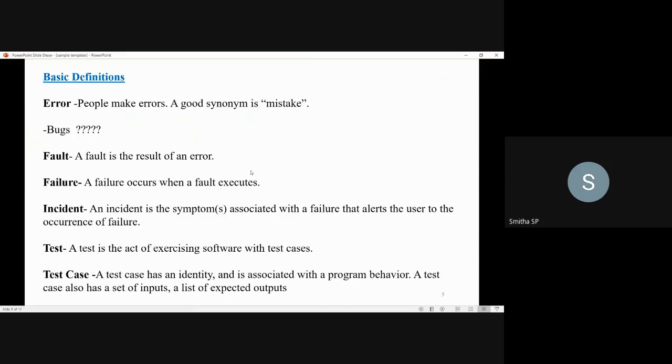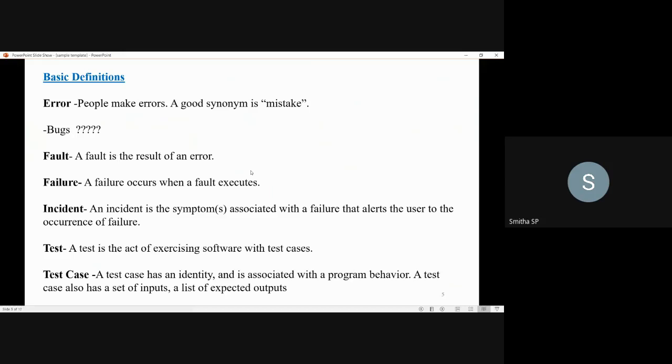If any failure is there, then when that failure occurs, you will have been executing that fault, right? When the fault is executed, it results in the failure. When the failure tends to occur, at that time you will be able to notice some symptoms which are associated with that failure.